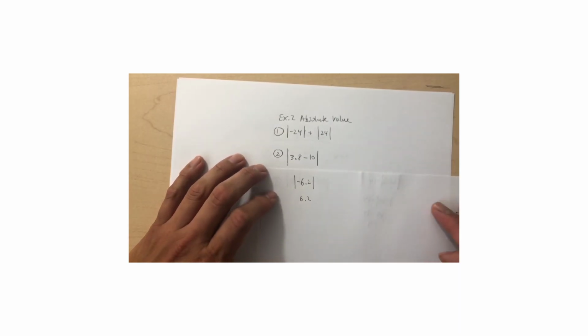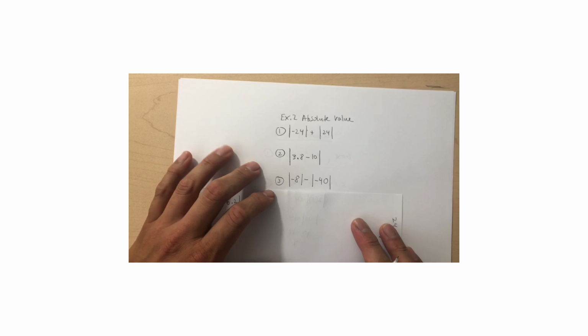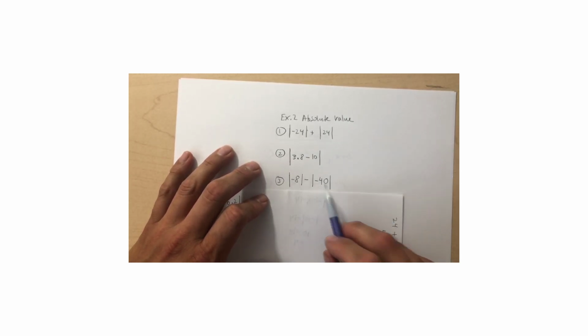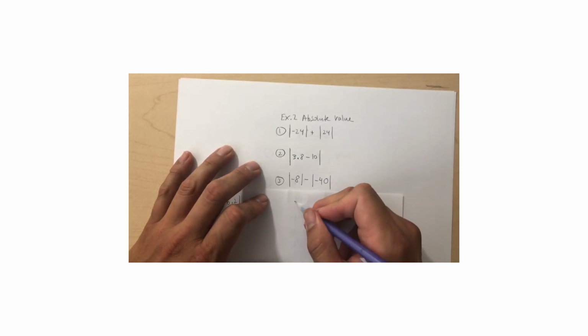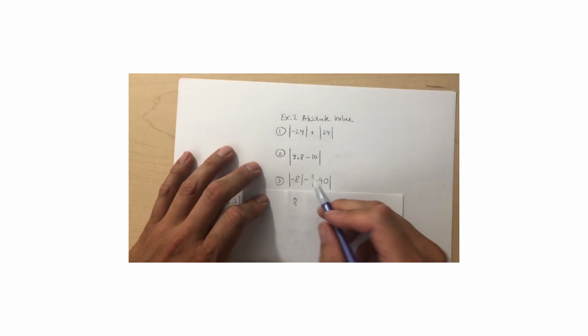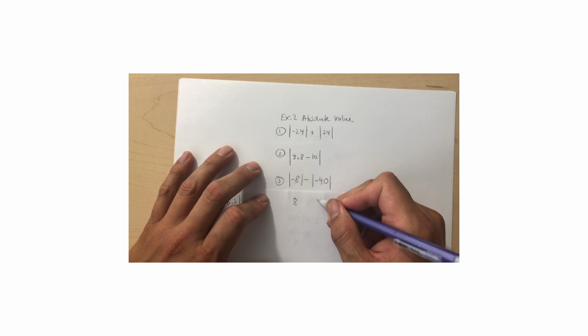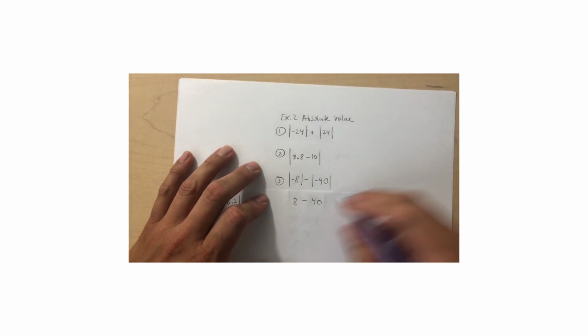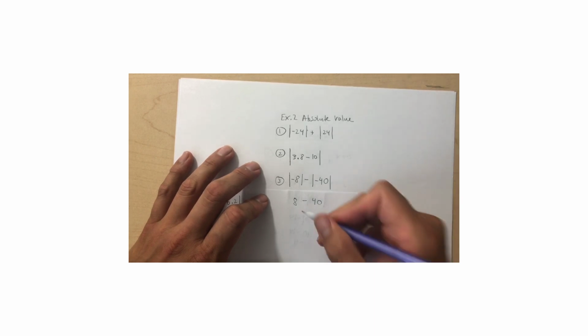All right, last one, number 3. This one here has, again, 2 absolute value signs, just like number 1. This one here only has one number in each one of them, so you can remove it now. How far from 0? You're 8. And I know some of you guys are thinking, do you do a double negative here? No, you do not. Always do the absolute value sign first. Remove that. This is part of adding, subtracting. That's the last thing you do. All right. So how far from 0 for this guy? Before that, let's put the minus sign. That gives you 40. And you see there is no double negative actually. All right. The answer is negative 32.